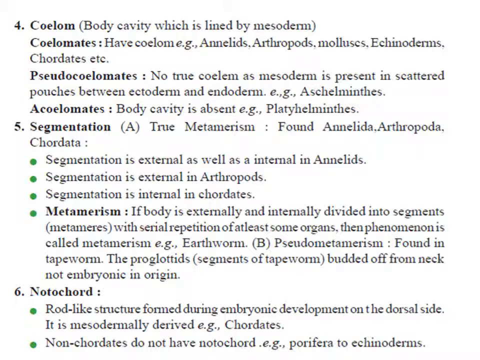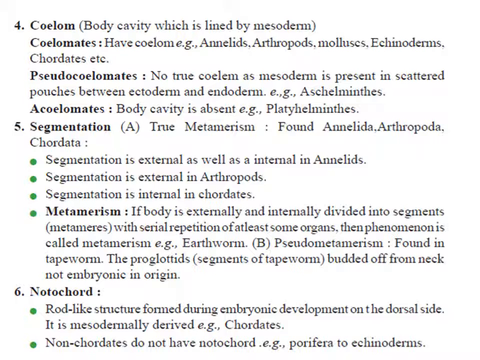Okay. Now the next basis of classification is the presence of notochord. Notochord is a rod-like structure which develops between the nerve cord and alimentary canal during the embryonic stage. During embryonic development, if the embryo starts showing a rod-like structure in between the nerve cord and alimentary canal, then we call that notochord.